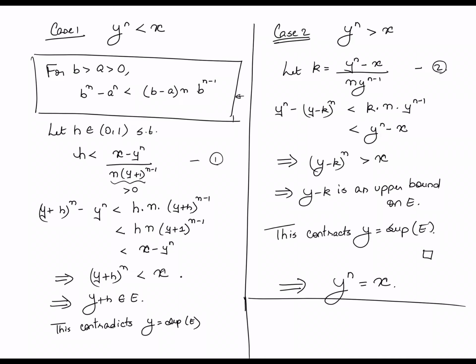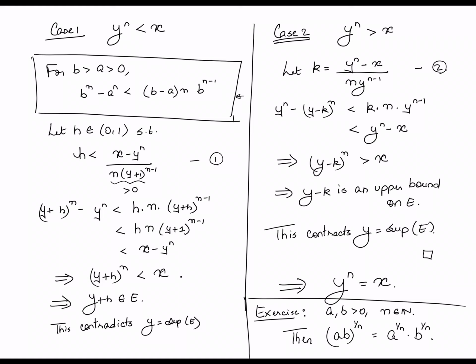Okay, so I'm going to end this with a quick exercise for you. The exercise here is a direct consequence of the result that we have just proved. Suppose that a and b are positive and n is a natural number. Then (ab) raised to 1 by n is a raised to 1 by n times b raised to 1 by n.